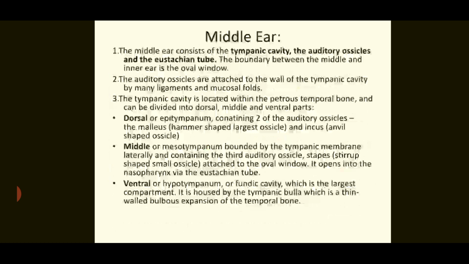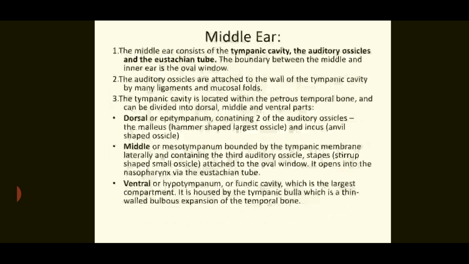The tympanic cavity is located within the petrous temporal bone and can be divided into dorsal, middle, and ventral parts. The dorsal part, or epitympanum, contains two of the auditory ossicles, the malleus and the incus.